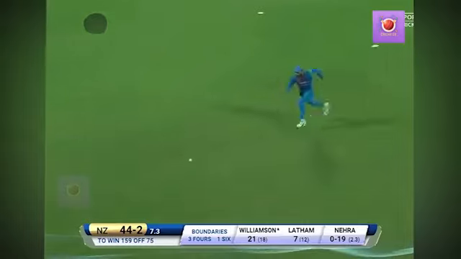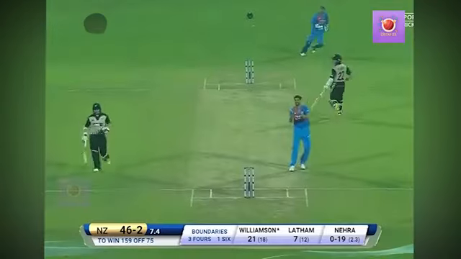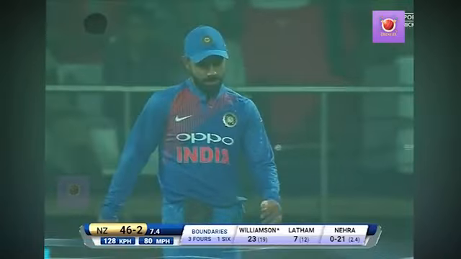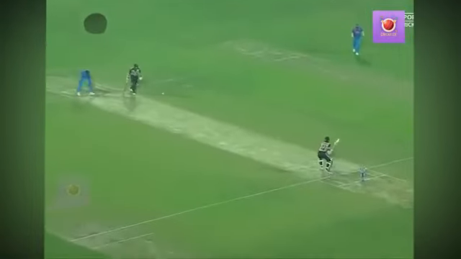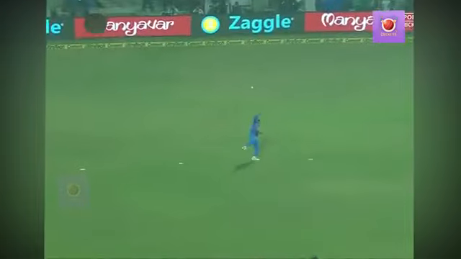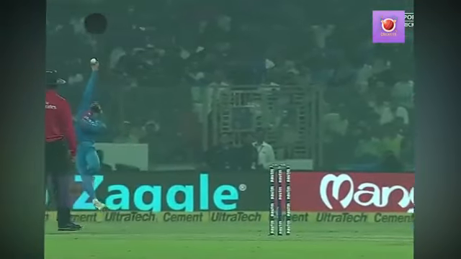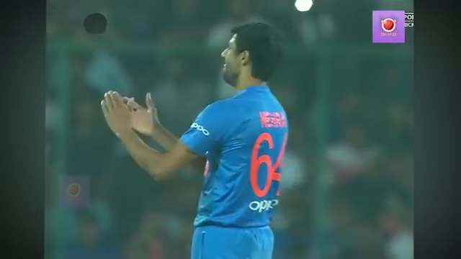Oh, got a hand to it. Would have been a stunner. Right on the edge of the circle. I think he's timed his jump all right too. It's just that it's maybe a couple of inches too high. It's a brilliant effort. Kane Williamson not quite timing it to perfection, but having to move just a little bit to his right meant that he couldn't get the big jump that he needed. And those either stick or they don't.